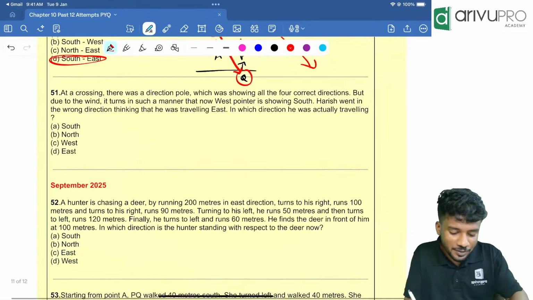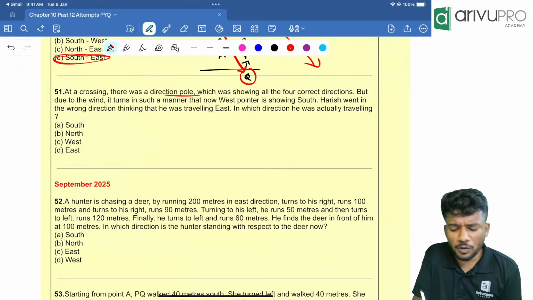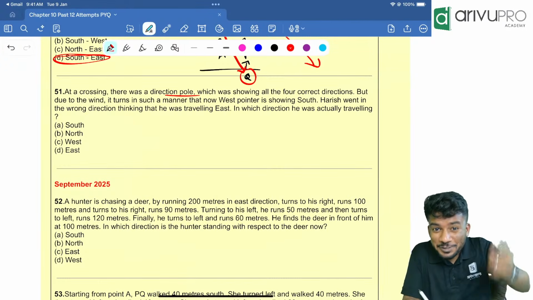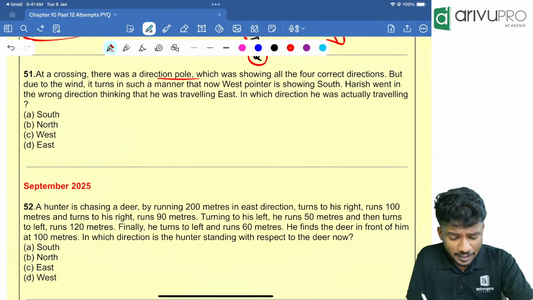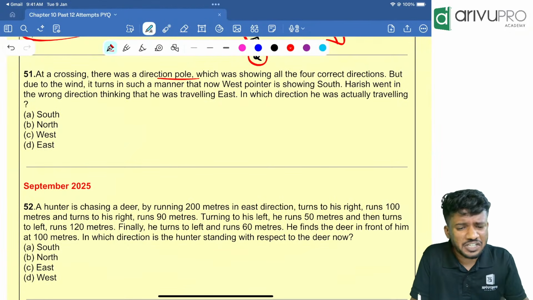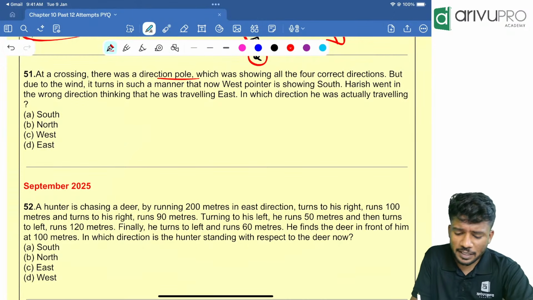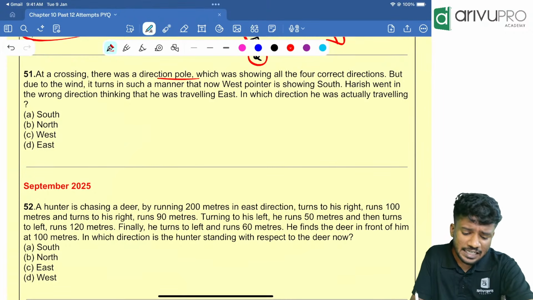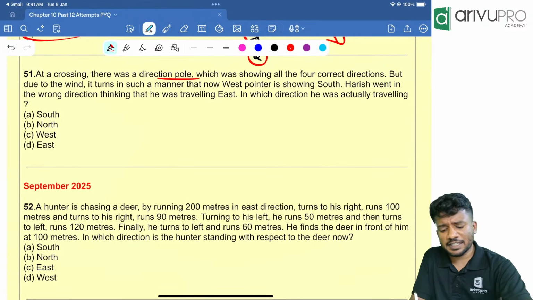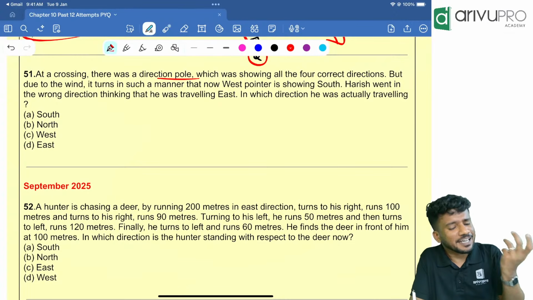So, next one. At a crossing, there was a direction pole, which was a similar question. I told you a similar question is repeated, which was showing all 4 correct directions. But due to the wind, it turns in such a manner that now the west pointer is showing south. Harish went in the wrong direction thinking that he was traveling east. In which direction he was actually traveling is the question.